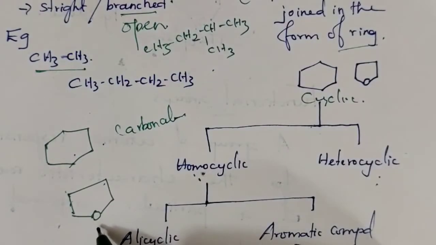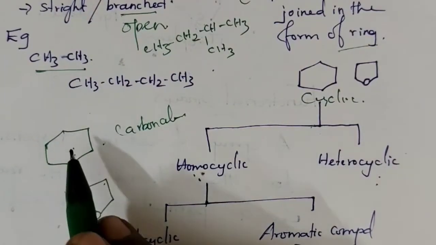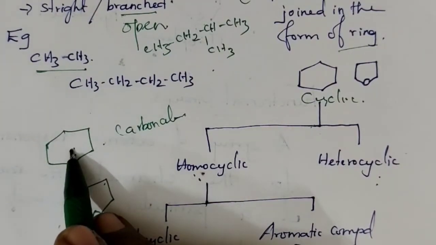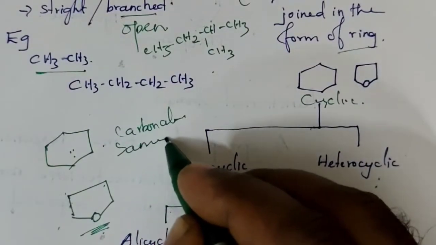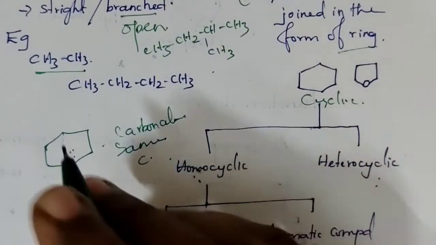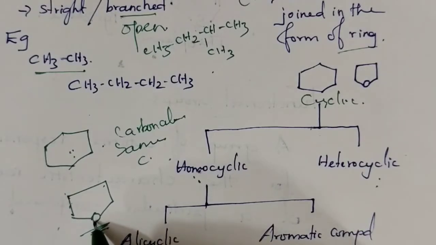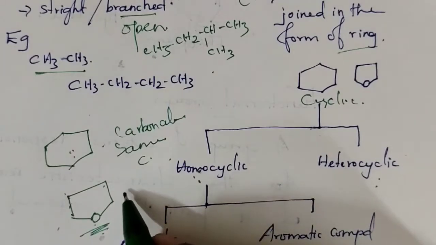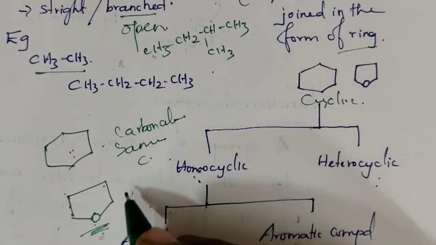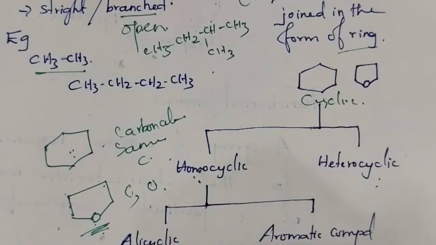But here, on the ring, an oxygen atom is also present. So here the closed chain is made up of the same type of carbon atom, but here the ring is made up of carbon and one of the corners contains oxygen.